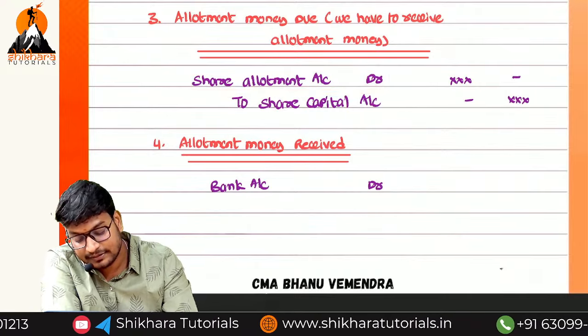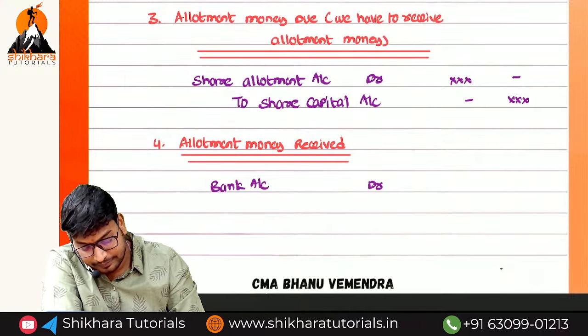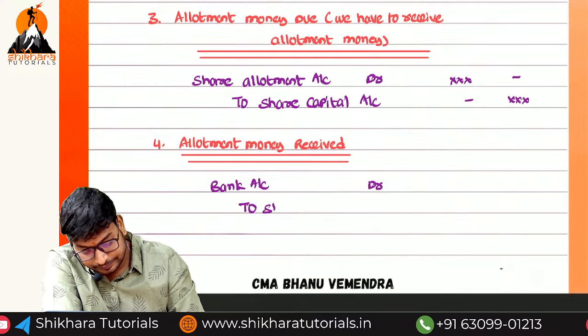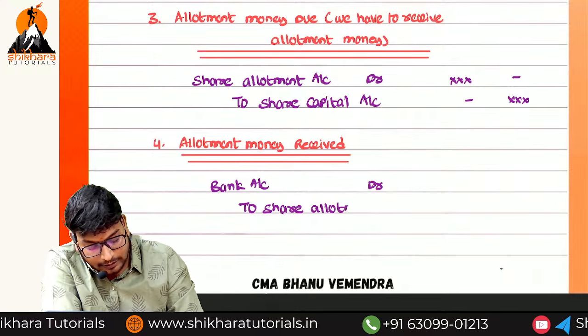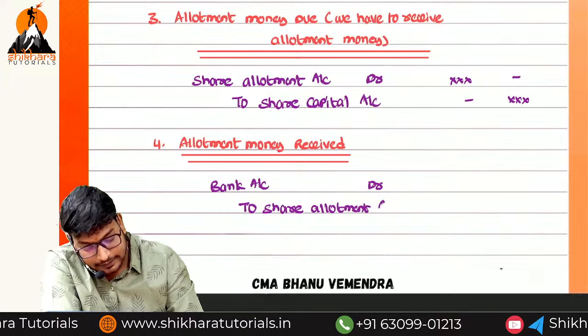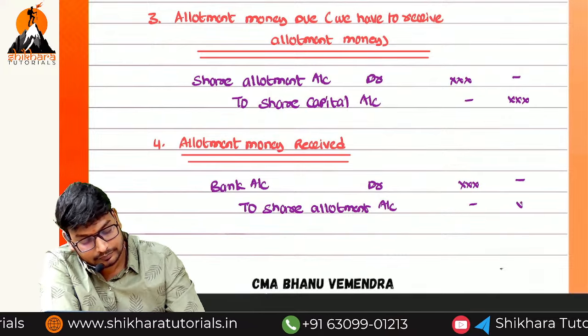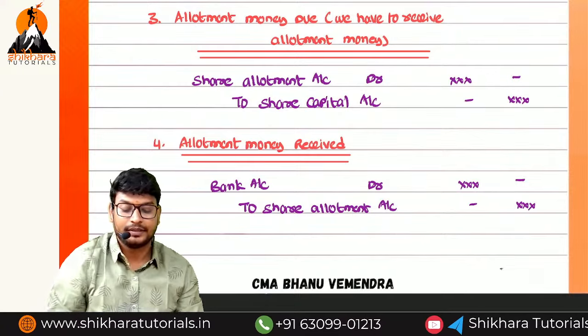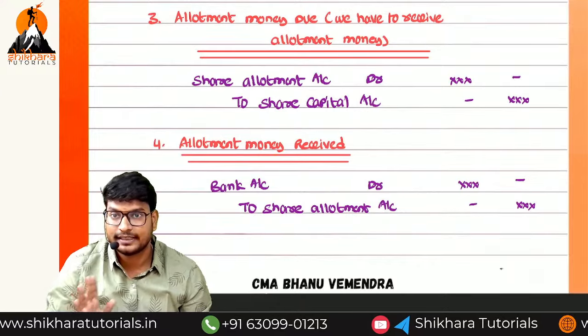Cancellation means we need to transfer to which side? Credit side. So what can we write? To share allotment account. Being allotment money received. Okay, guys, are you understanding the point?